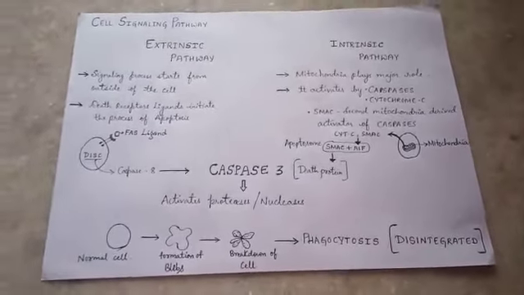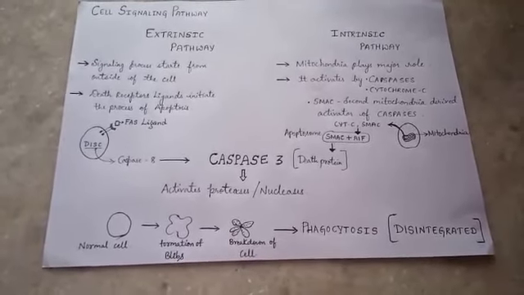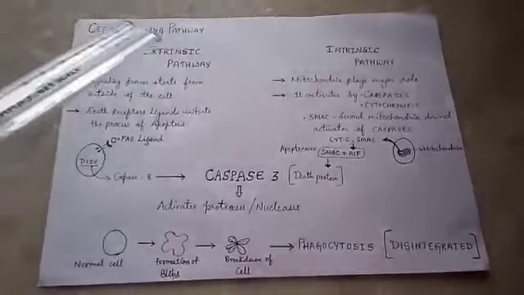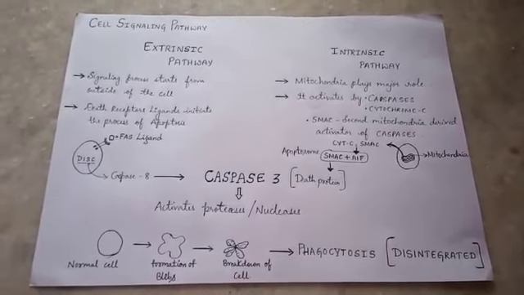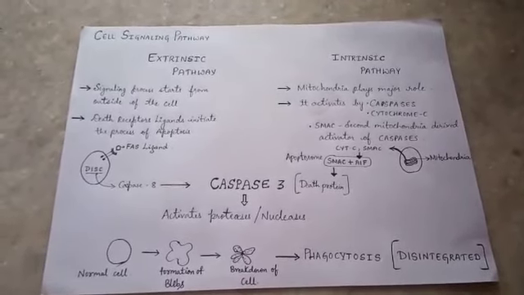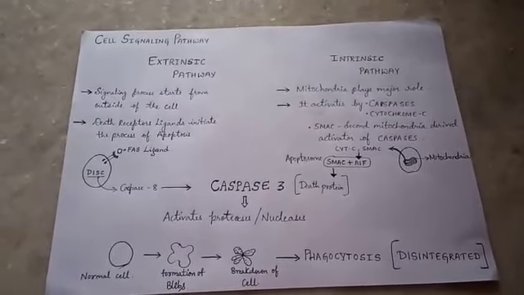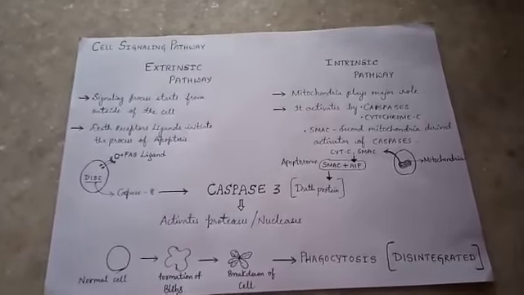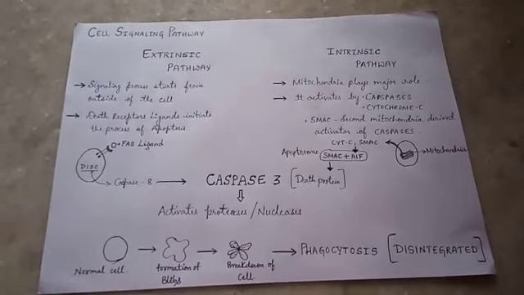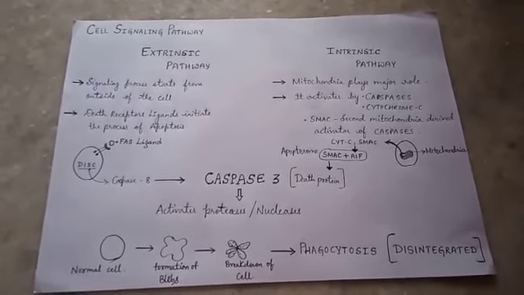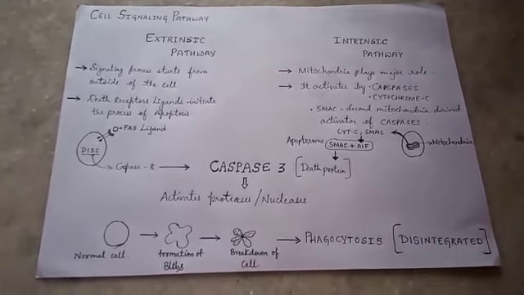So now, once we know the basics of apoptosis, let's talk about how apoptosis takes place. There is a cell signaling pathway: the extrinsic pathway and the intrinsic pathway. As the name suggests, in the extrinsic pathway, the signaling process starts from outside of the cell. And in the intrinsic pathway, the signaling process starts from inside of the cell, and mitochondria play a major role in this. Ultimately, the two pathways lead to the formation of caspase 3. It is a protein or a death protein.